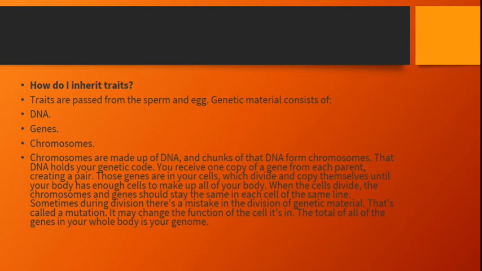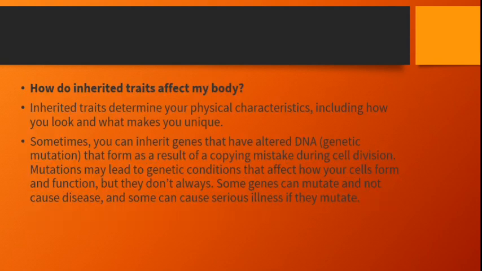Sometimes during the division there is a mistake in the division of the genetic material. That is called a mutation. It may change the function of the cell. It is in the total of all the genes in the whole body, your genome. How do the inherited traits affect my body? The inherited traits determine your physical characteristics, including how you look and what makes you unique.